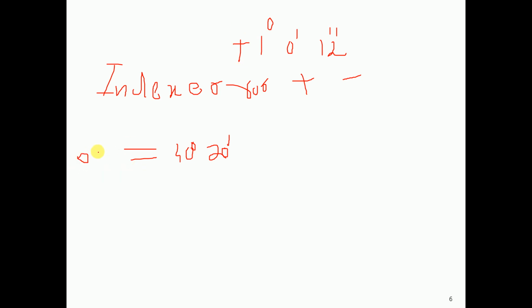So, when you record the value of the horizontal angle, you subtract this error, that is 1 degree, 0 minute and 12 seconds. Okay. That is, the observed value of a quantity will be 40 degrees 20 minutes minus 1 degree 0 minutes 12 seconds. That means, after applying the correction, the value you get is called the observed value. So, this error is known to you.